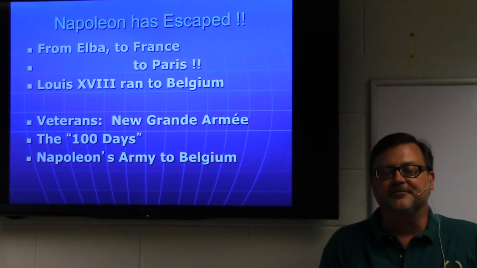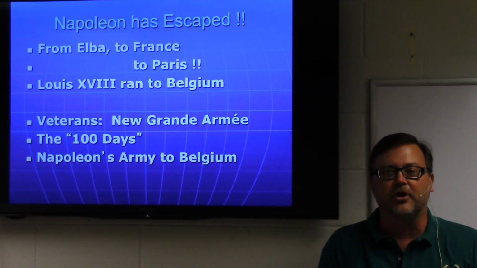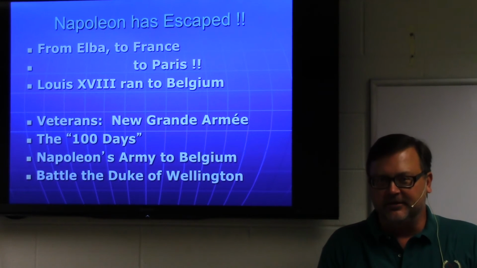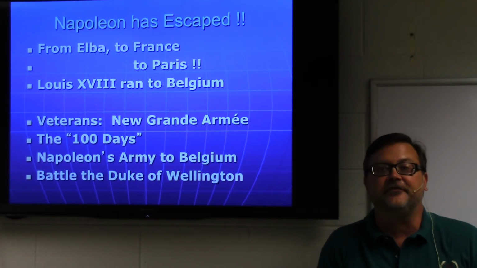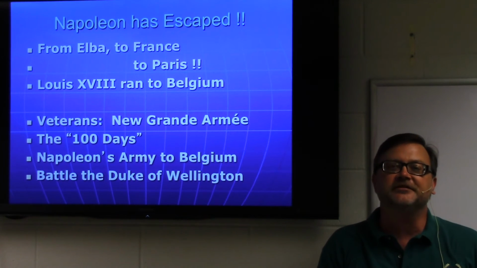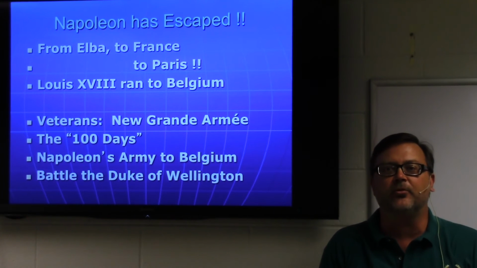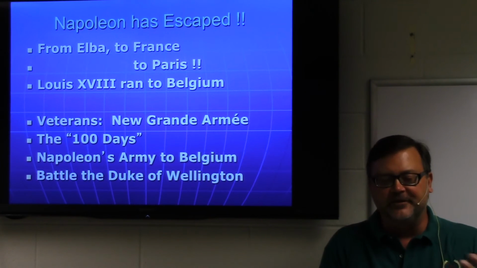Napoleon's army, he comes to Paris, gathers this army together, and then he immediately goes to war. He's going to march toward Belgium. He is aiming for the British. The British have their army stationed up in Belgium, and it's under the leadership of the Duke of Wellington. Napoleon hasn't fought the British before. He had been down in Spain, and he had chased a British army at one point, but he'd never really fought the British, and, you know, they were claiming to be the great victors here. Well, Napoleon's going to try to take them on. He's going to march straight at the Duke of Wellington.